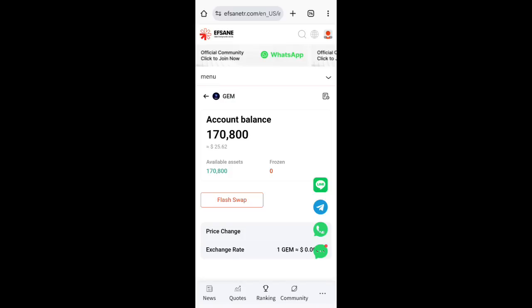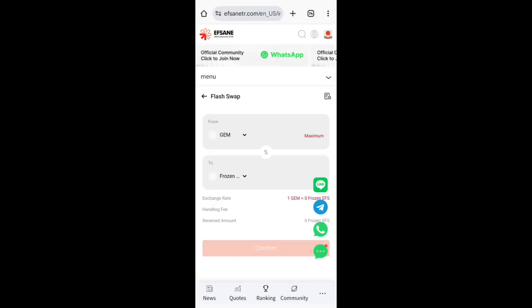Okay, but now you can only swap it to their frozen EFS token. This is the one that is coming up. This is the airdrop they are going to list. That's the token they are going to list on exchanges like Binance, Bitget, Bitmart, and so on. Any of the crypto exchanges they list on, that is where we claim the token to. So that is it for now. You can only swap these gems to this frozen EFS token, so you can't swap it to USDT.